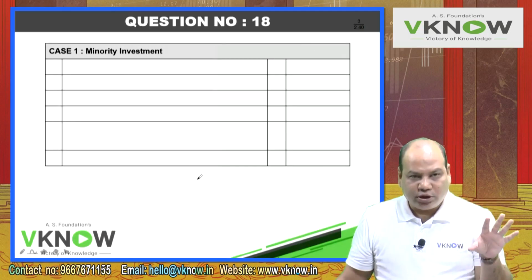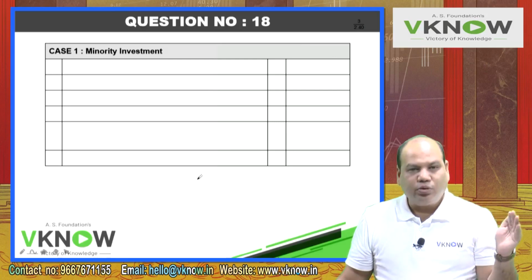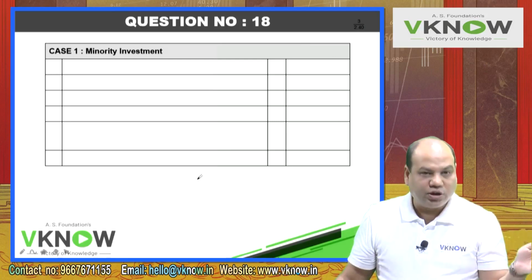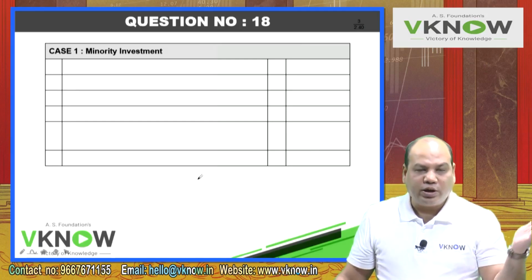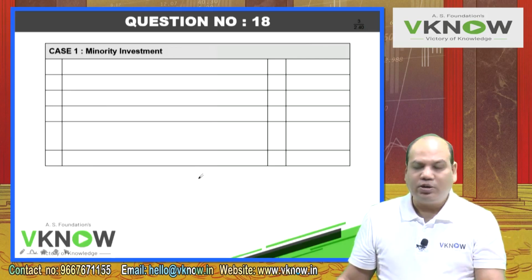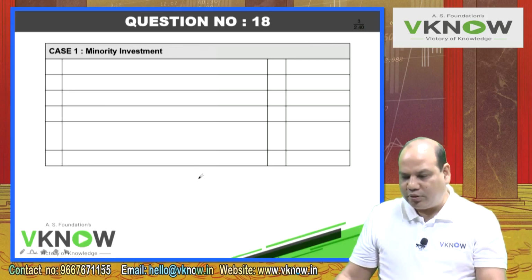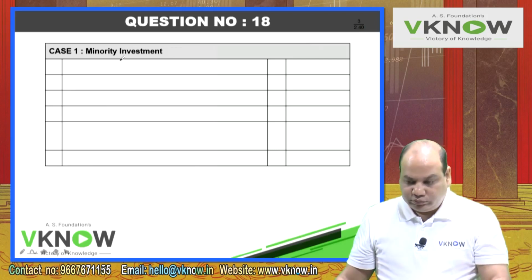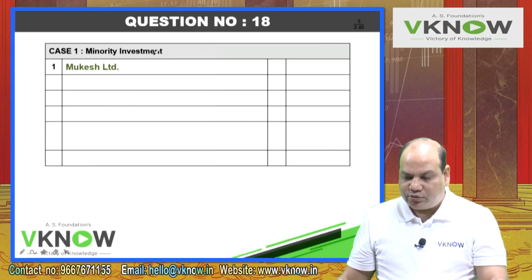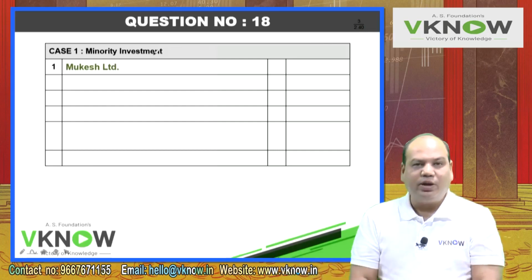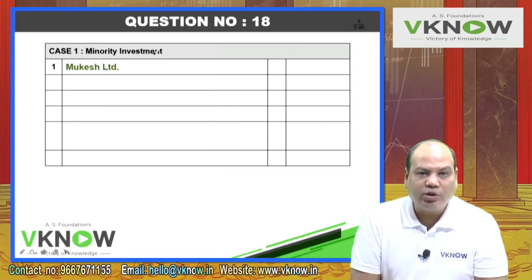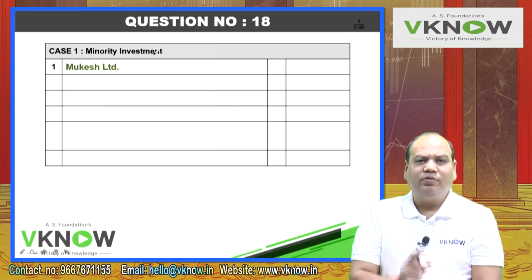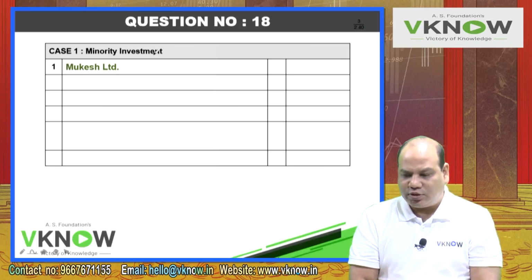First, case 1, minority investment. When I calculate the value for Mukesh Limited and Dhirubhai Limited, then complete takeover, where I will again calculate the value for Mukesh Limited and Dhirubhai Limited. So first write down case 1, minority investment. Under minority investment means we just accept the dividend paid by these two companies. We will not be able to change their operation. We will not be able to change their dividend policy. Right, let us begin this wonderful question now.